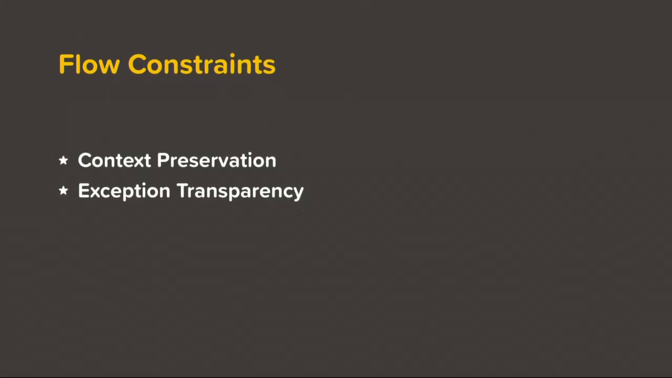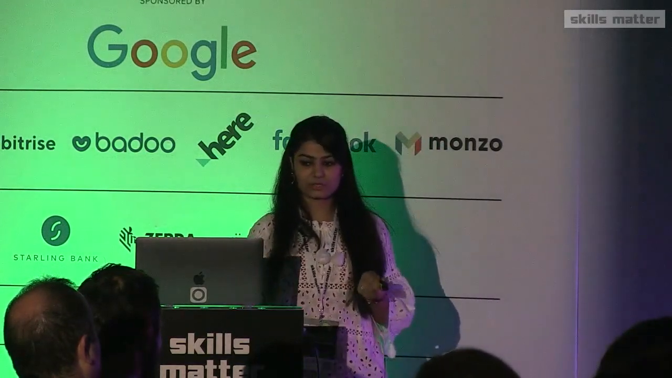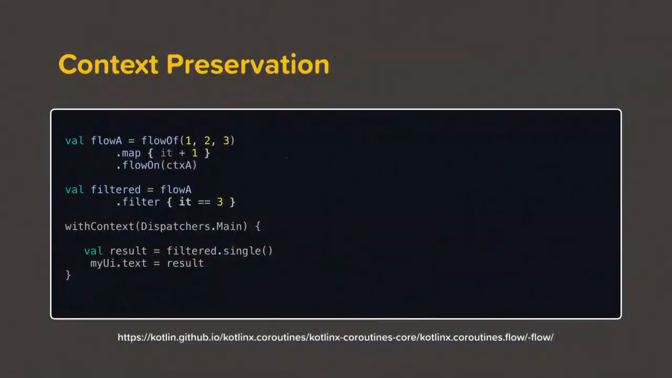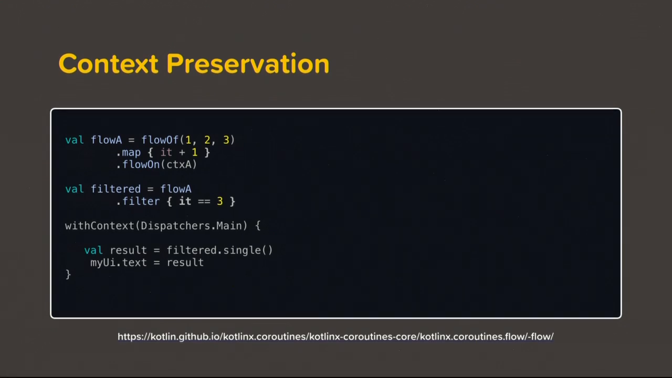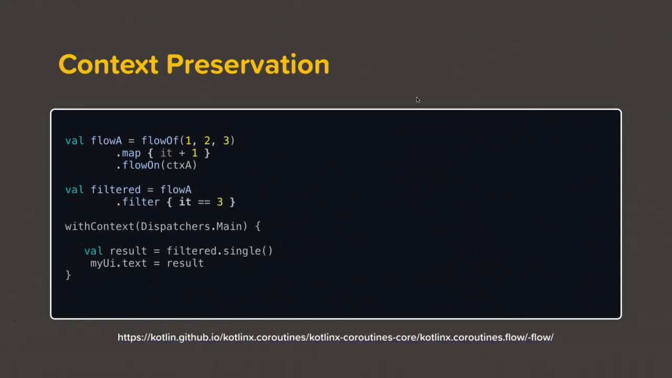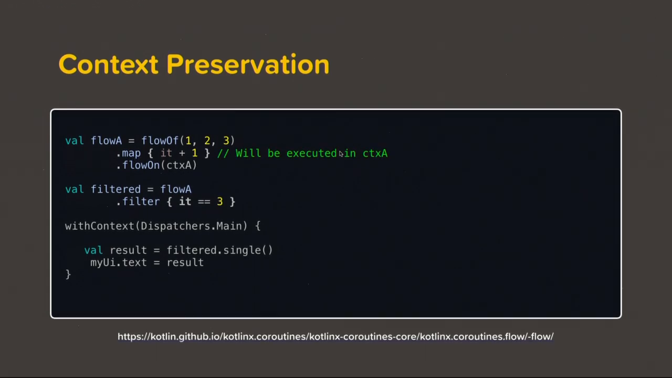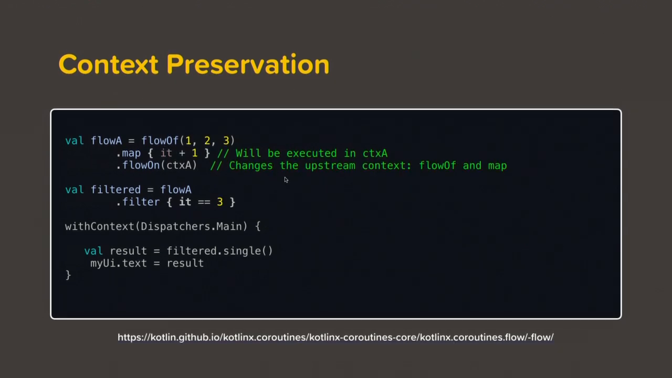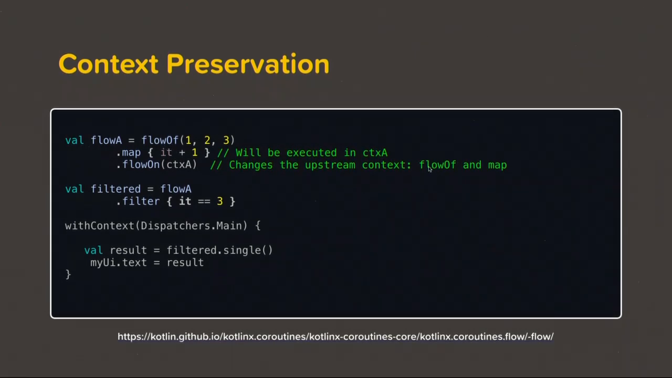So there are a bunch of constraints, a little more theory, but we're going to come to the code next. There is context preservation, and then there is exception transparency. Let's talk about context preservation. When I'm talking about context preservation, you can, in your head, compare it a little bit with subscribeOn. So we're creating a flow over here with values 1, 2, and 3. We're mapping it to +1. And then we're saying flowOn context A. And when we do this, this map is going to be executed in context A. And also this flowOf is going to be executed on context A.